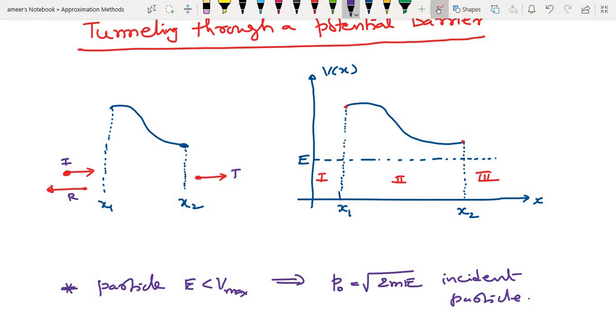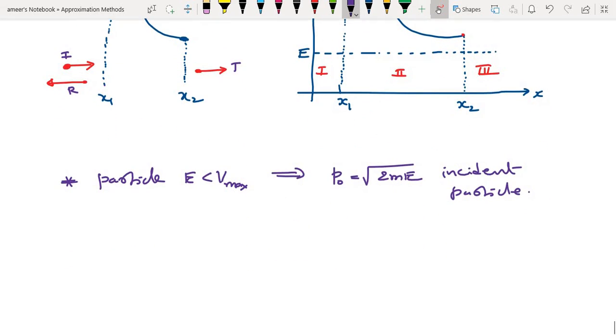Now we need to write the wave functions in region 1, region 2 and region 3. In region 1 there is incident as well as reflected; in region 3 only transmitted. But region 2, the classically forbidden region, will be given by the WKB approximation.